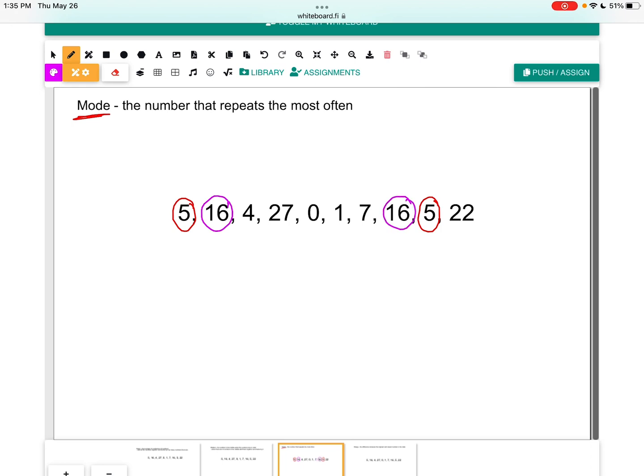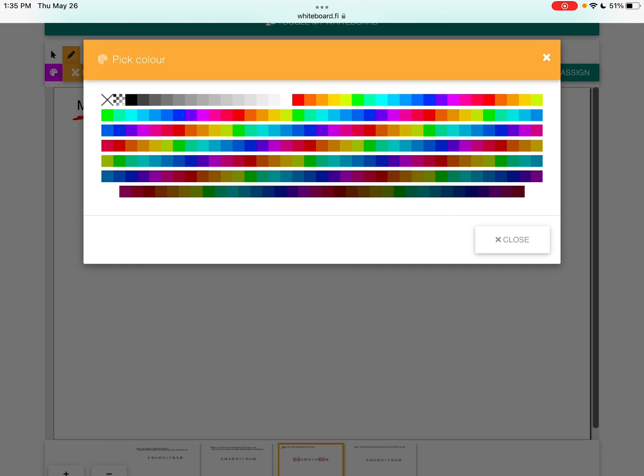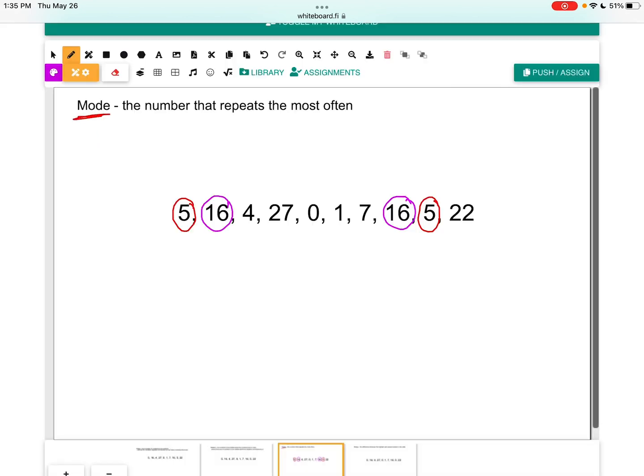Does 4 repeat anywhere? Nope. 27? Nope. 0? Nope. 1? Nope. 7? Nope. 22? No. So those are the only two repeating numbers. We've got the 5 and the 16. Well, the 5 repeats 2 times and the 16 repeats 2 times. And so because they're the same amount of repetitions, the same frequency, there's two 5s and there's two 16s, we can have a situation where there's more than one mode. So for this set of data, the mode is 5 and 16.